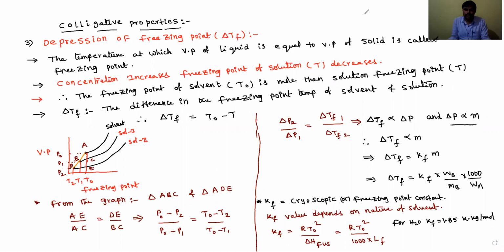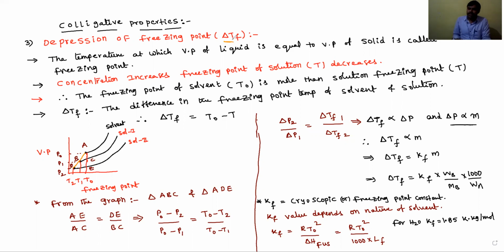In the last class, we discussed colligative properties: relative lowering of vapor pressure (RLVP) and elevation of boiling point, delta TB. Now in today's class, we are discussing depression of freezing point, delta TF.